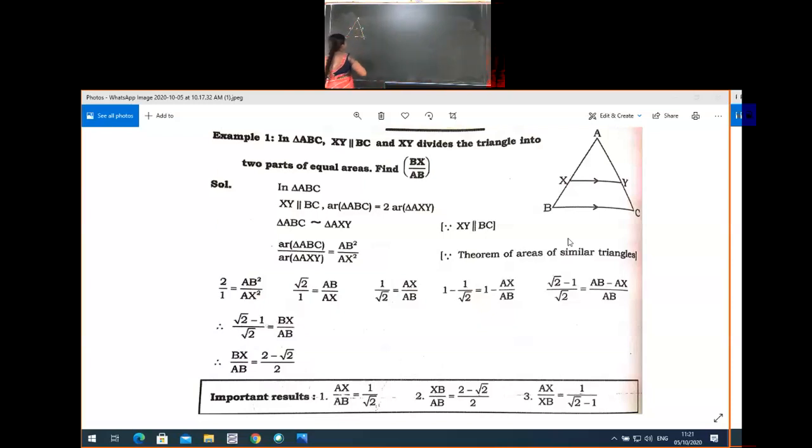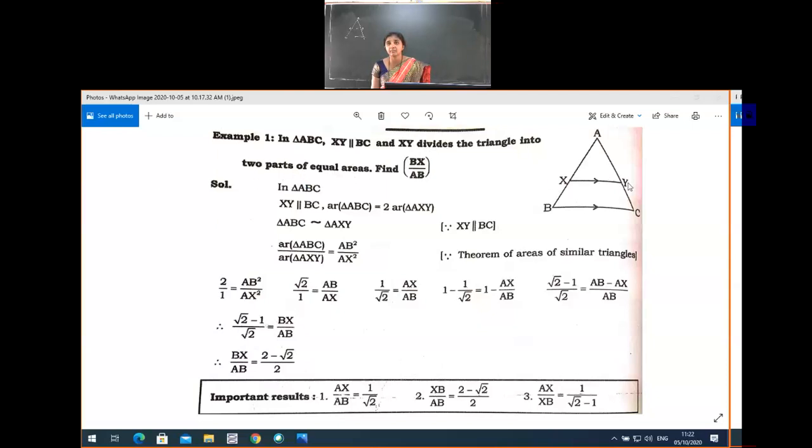Here XY parallel to BC, and XY divides the triangle into two parts of equal areas.